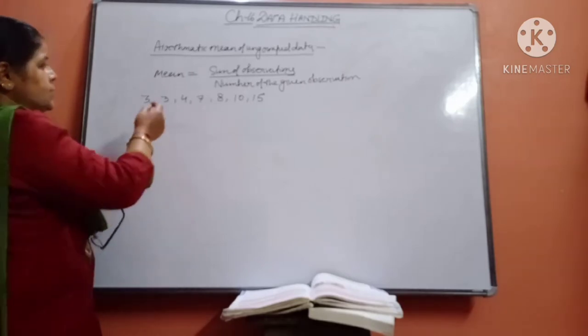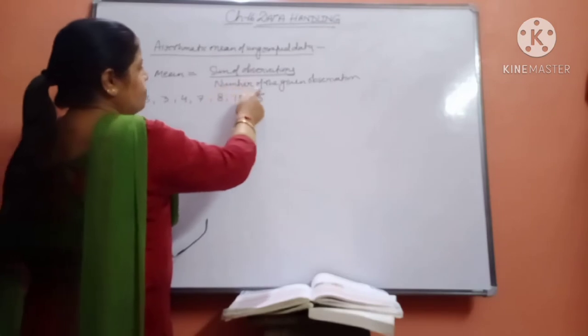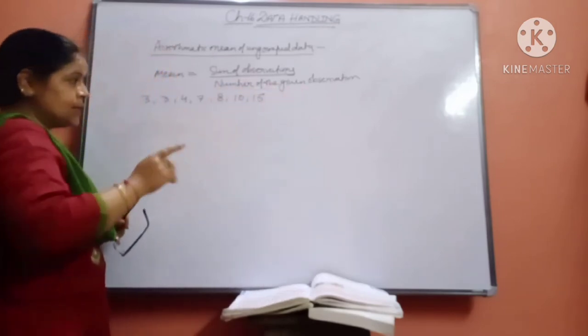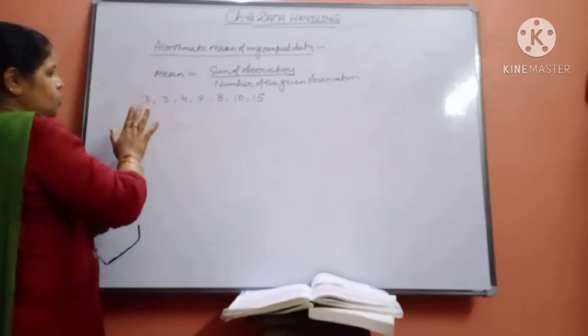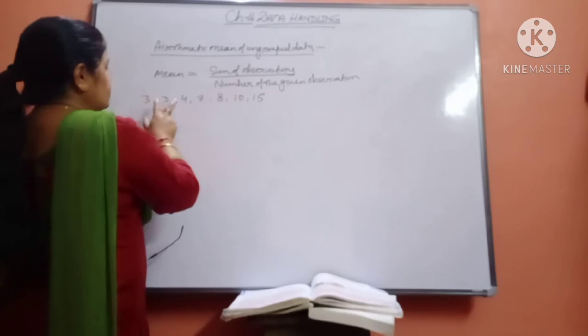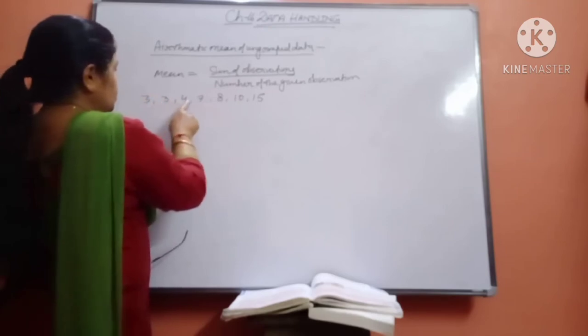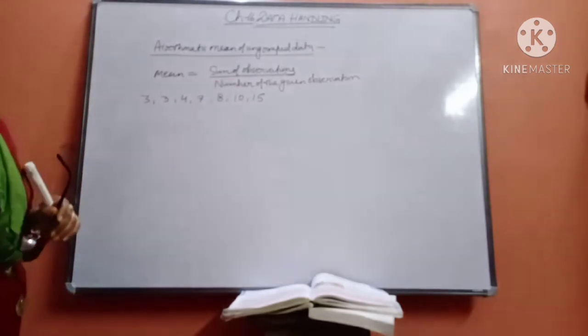Just see here: mean is equal to the sum of observations upon the number of given observations. Try to understand, this is the basic concept of the question. The number of given observations means how many numbers are there? 1, 2, 3, 4, 5, 6, 7. It means you will divide by 7.